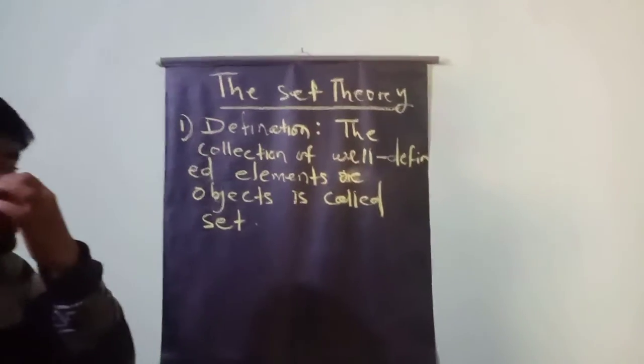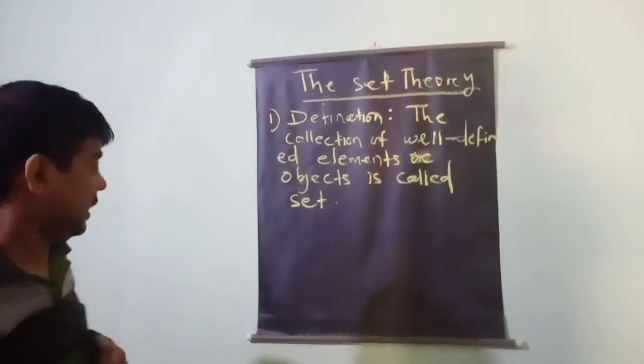The set is a collection of well-defined objects or elements.